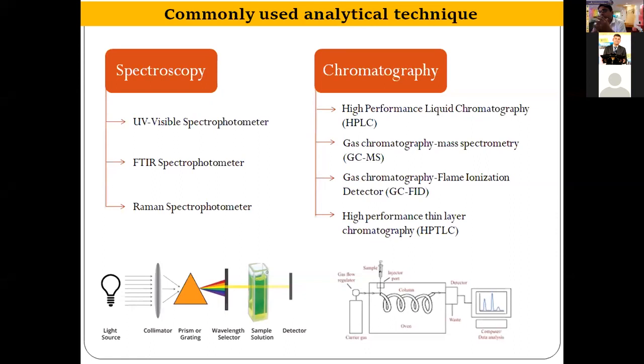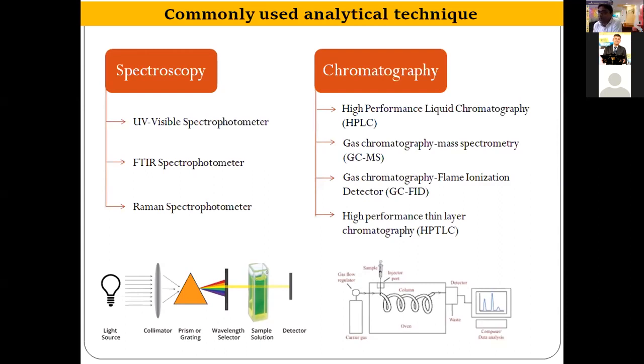For example, in spectroscopic analysis, we can use UV-visible, FTIR and Raman spectrophotometry. But if we have more than 2 or 5 constituents in the sample, we have to separate these analytes from the sample matrix. For the purpose of separation and identification, we have to go for chromatography, because chromatography is a separation and identification technique. Spectroscopy has some limitations in this regard.